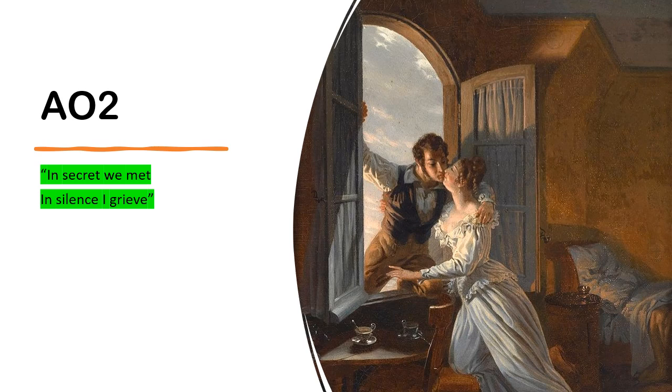Now, you can then talk about the juxtaposition, which is the contrast between the collective pronoun "we" and the singular pronoun "I," because together they met, but he grieves alone, he's isolated, he's forgotten. And then you can talk about the metaphor of grief, because when you grieve, it's the feelings of sadness and mourning when somebody's died, and nobody's died, but this is a loss of the relationship. He's comparing it to the loss of a close loved one. He feels this intense sorrow, this pain.